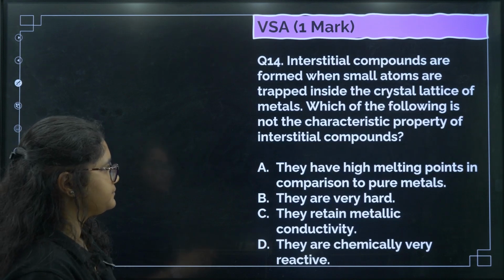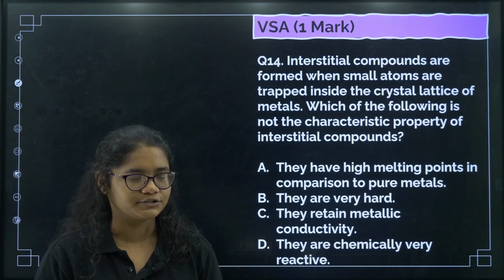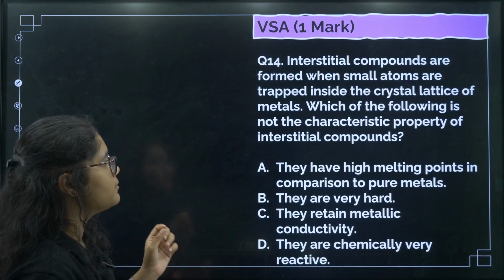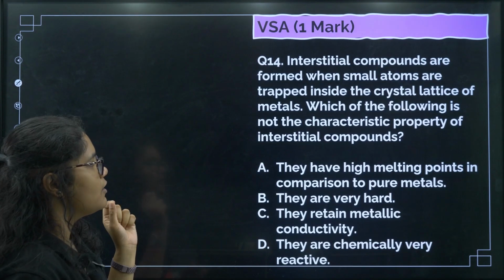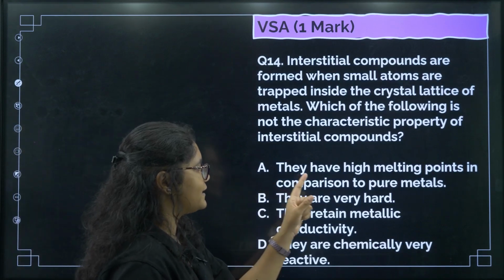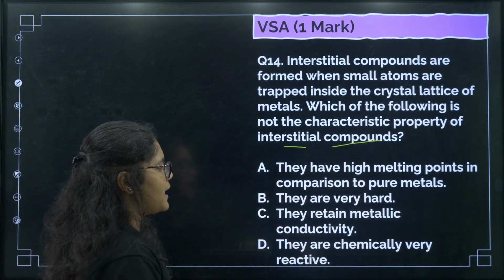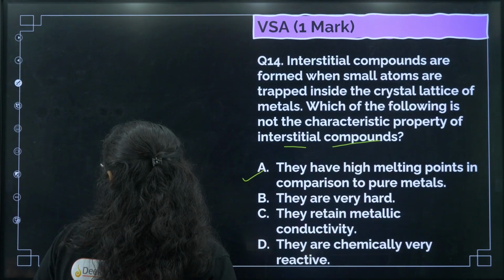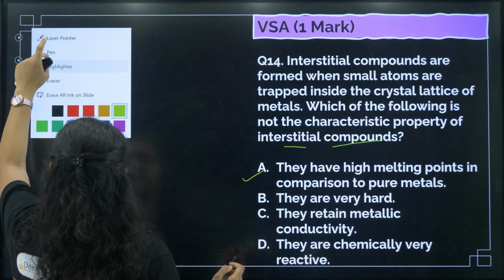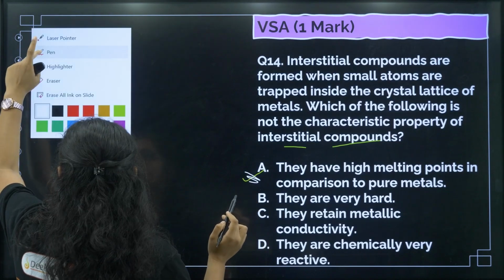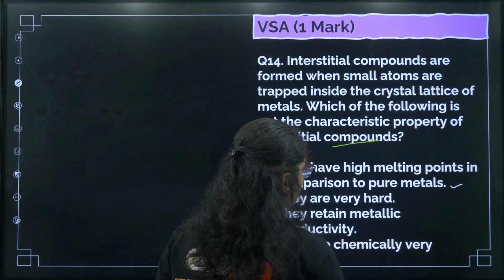Next question. Interstitial compounds. We know that transition elements form interstitial compounds when small atoms are trapped inside the crystal lattice of the metals. Which of the following is not a characteristic property of interstitial compounds? So they have a high melting point. Yes, that is a property. They increase the melting point and boiling point of the compounds. Okay, so that is a property of interstitial compounds.